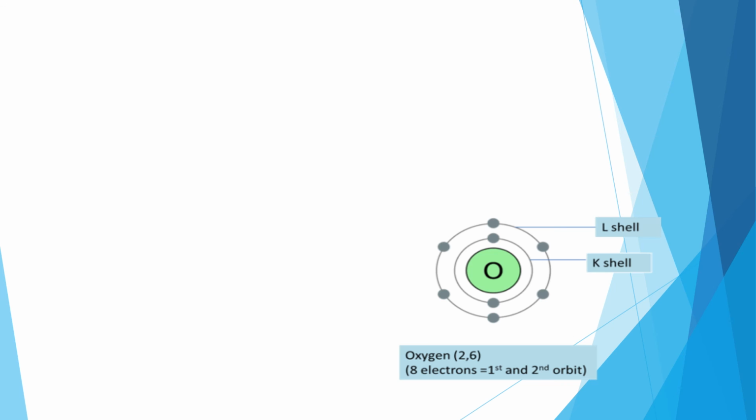One example I have given, oxygen, the atomic number is 8. So how to fill? K will have 2 electrons, and L will have 6 electrons. So 6 plus 2, 8 electrons. Now to have stability, the 6 can accept 2 electrons so that it becomes an octet. That is why we write O2 minus, because the valency is 2. It needs 2 electrons to become stable.